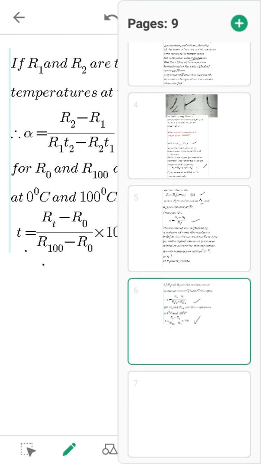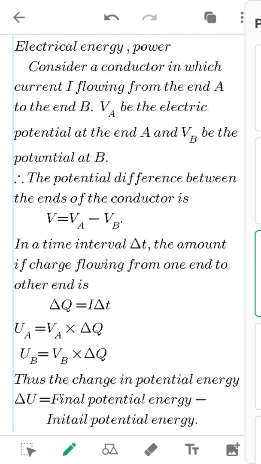Okay, so next let us go to electrical energy and power. So here what is meant by electrical energy? It is the energy which flows in a cable where the current is flowing from one end to another end. That work done is stored as energy, potential energy. So let us see here. Consider a conductor in which a current I is flowing from the end A to the end B.